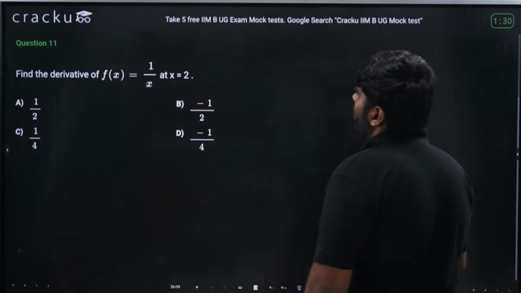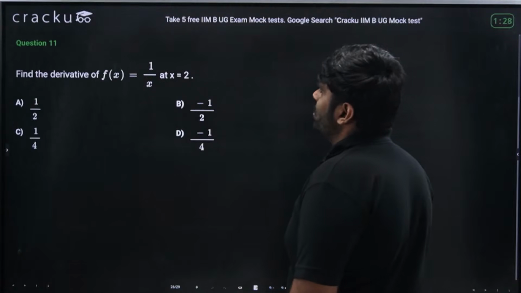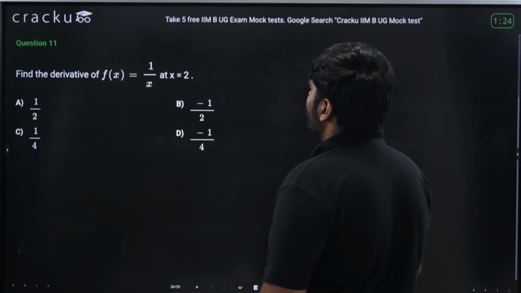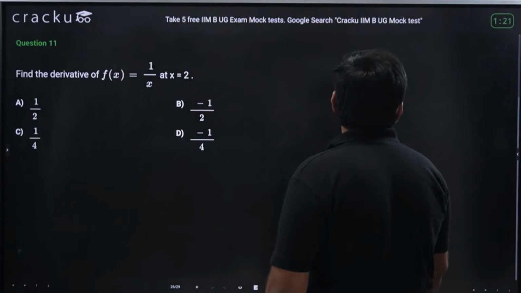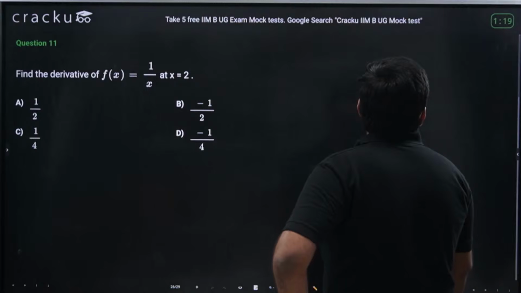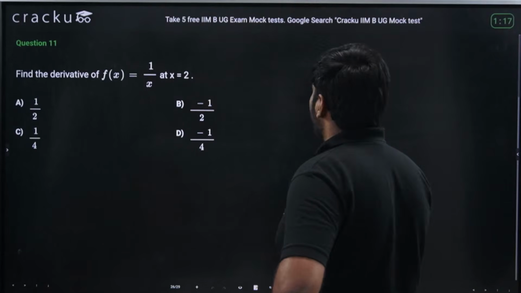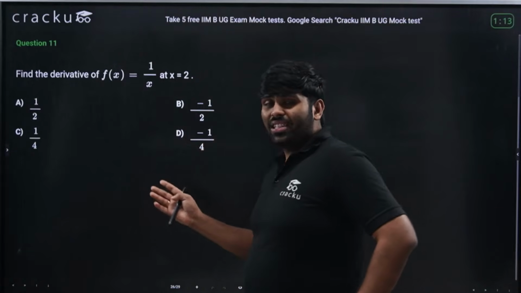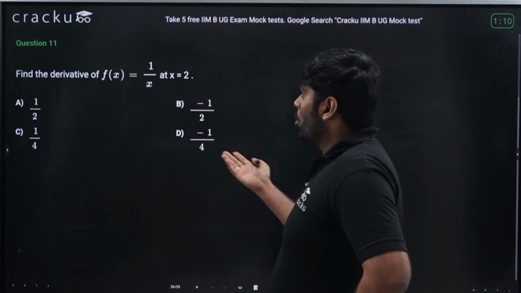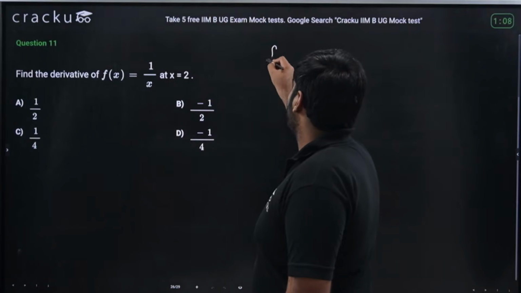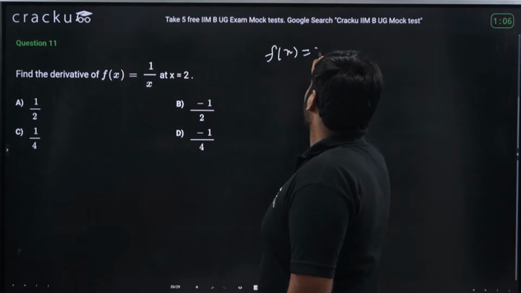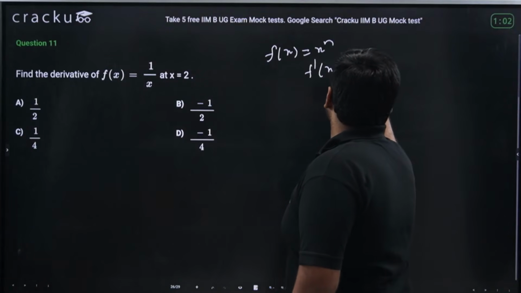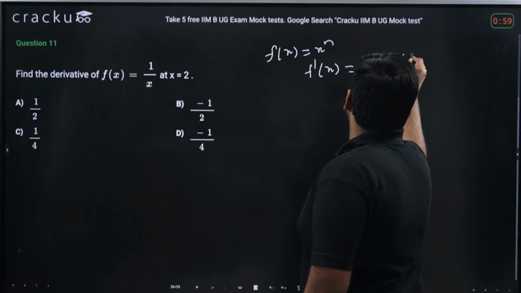So find the derivative of f of x equal to 1 by x at x equal to 2. After 1 minute, after the timer ends, I will solve this. This is actually a pretty easy question where we have already discussed that if f of x equal to x power n, then f dash of x is n into x power n minus 1.